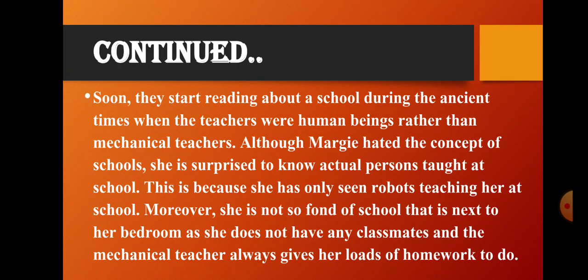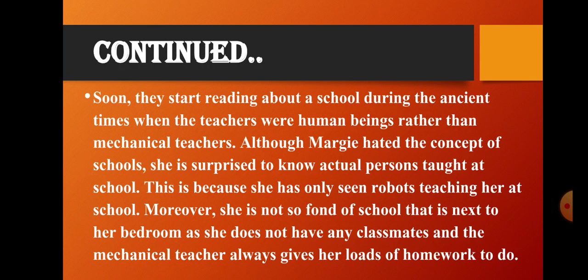In the time when Margie was living, she had always seen robots teaching her. She can't see her father, mother, or real teachers coming into her home and teaching her, because he doesn't allow anyone to come into her home. He can't allow a stranger to come into her home and teach her. It's not possible for him, yes.